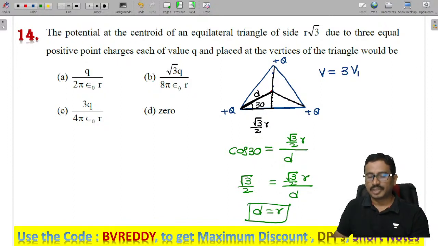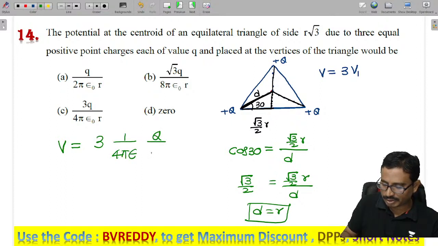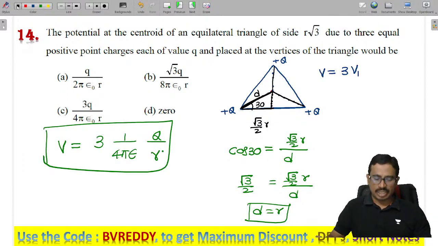Now what is the potential due to all the three charges? It is given as 3 into 1 by 4 pi epsilon and q by r. The distance is r, na? K q by r potential. So the option is 3.